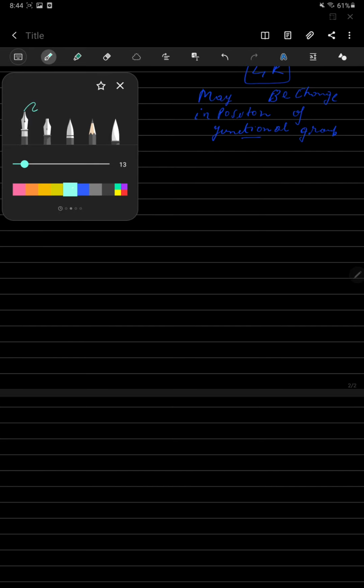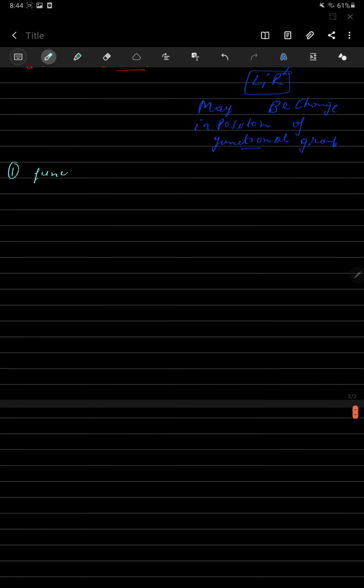First is functional isomerism and second is optical isomerism.